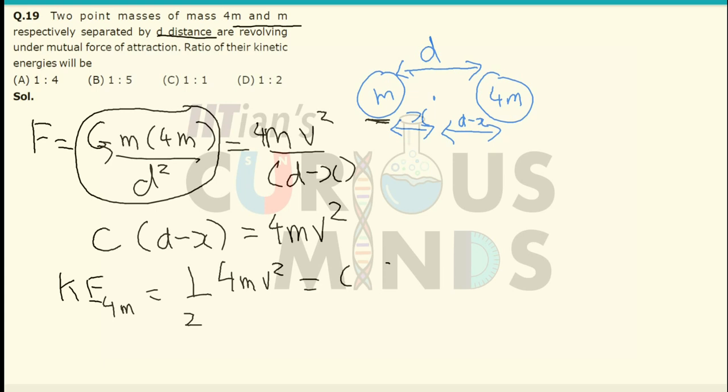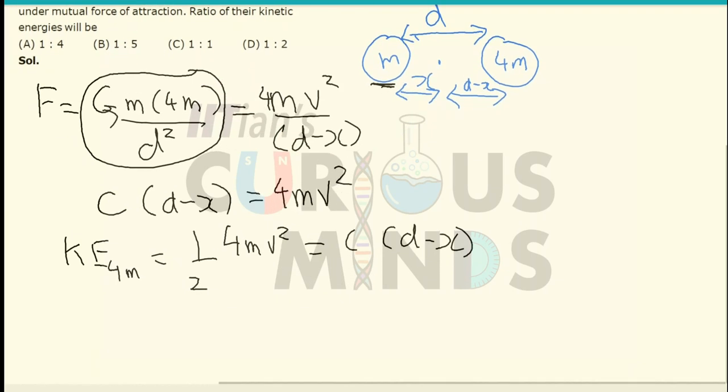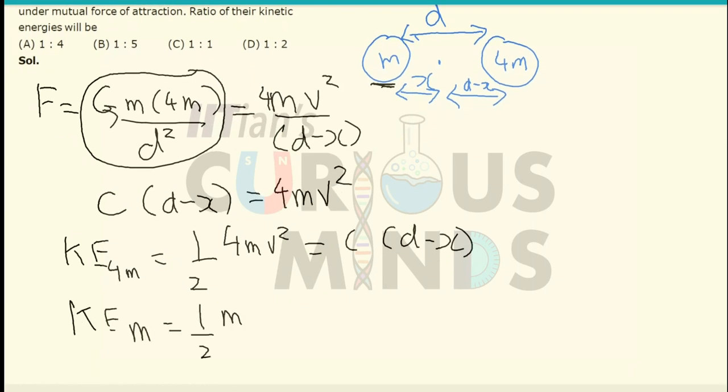If I want to find the kinetic energy of the second body, it will have the same formula. Kinetic energy of the mass m will be half m v square, so it will be the same constant into just x, divided by 2.